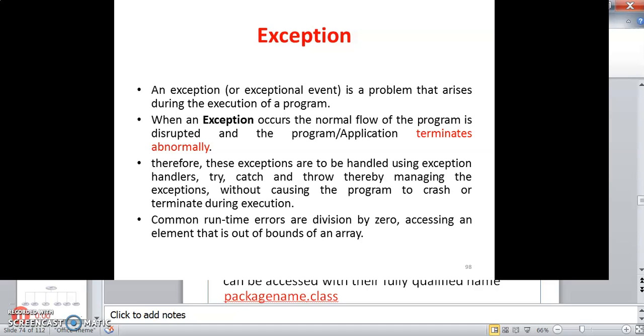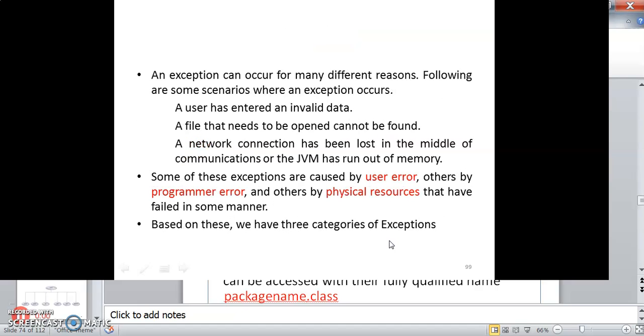So an exception is a problem that arises during the execution of a program. When an exception occurs, the normal flow of the program is disrupted and the application terminates abnormally. Therefore, exceptions are actually abnormal situations that crash the program and cause the program to terminate in the middle. Common runtime errors are division by zero and accessing an element that is out of bounds of an array. Exception handlers manage the exception.